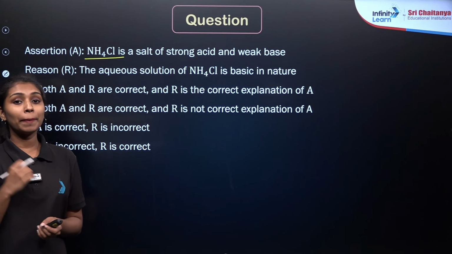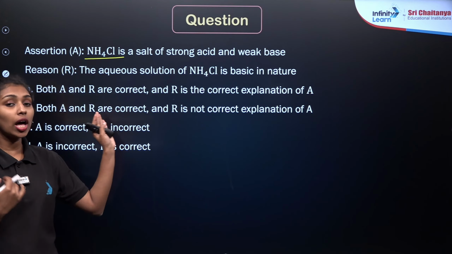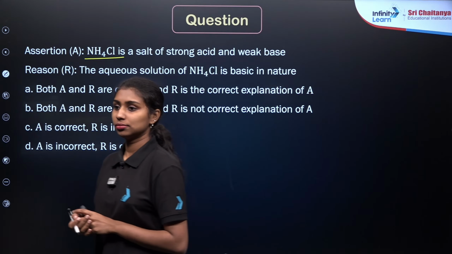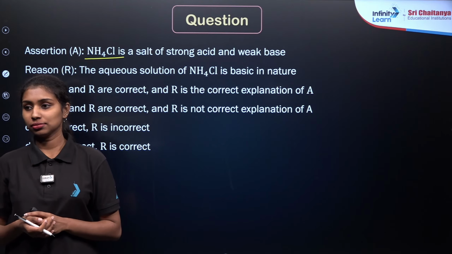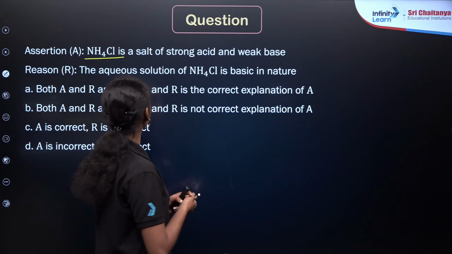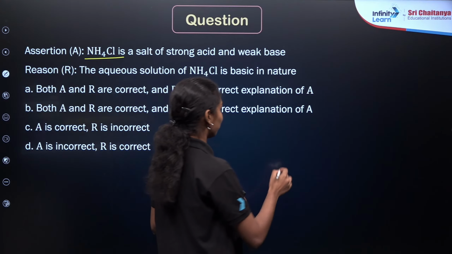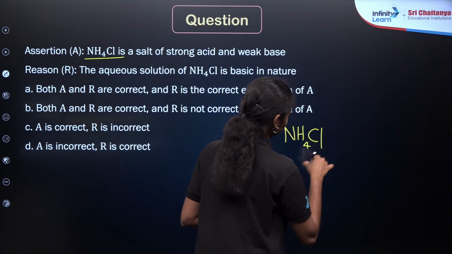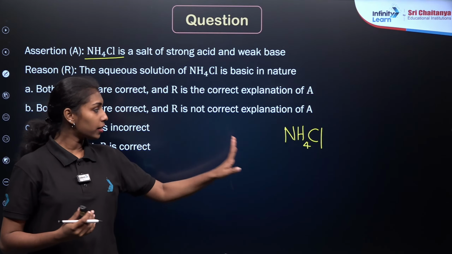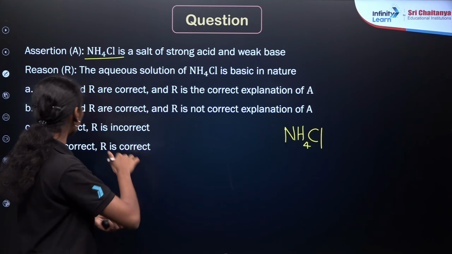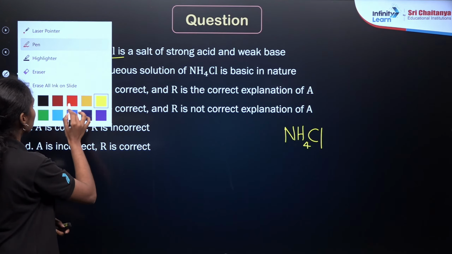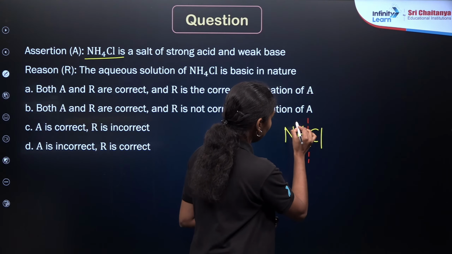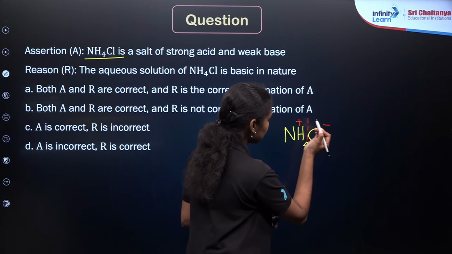So how can we identify the parent acid as well as the parent base in the case of ammonium chloride, NH4Cl? So this is our salt, right? What we need to do first is split the salt into cations and anions. So I am just breaking it from here. It will be NH4 plus cation and this is the Cl minus anion, right?